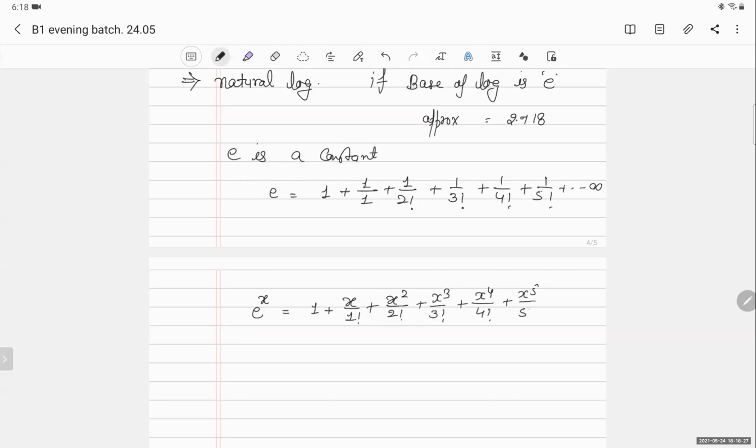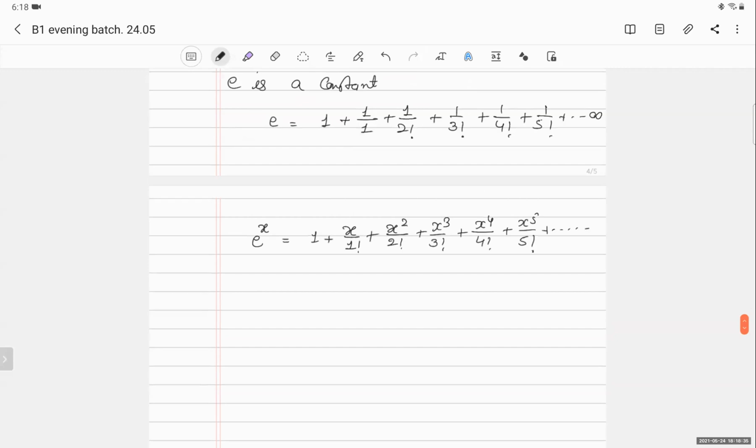Now tell me, how many of you know about factorial, this symbol? Sir, it is taught in maths class.